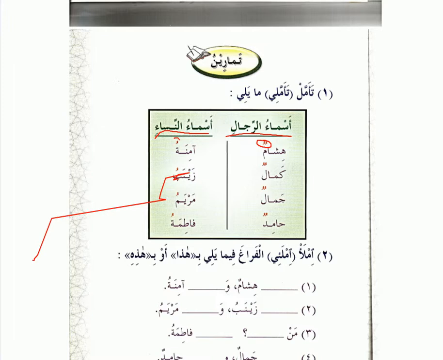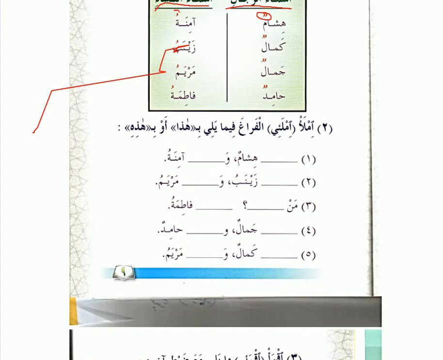Okay, so you guys learned the differences, how to tell between a male name and a female name. Right. So females have 1 and male has 2. This is very important because then that way you'll be able to identify, you'll be able to figure out which one is which. Right? Okay. So let's go on to the second one.